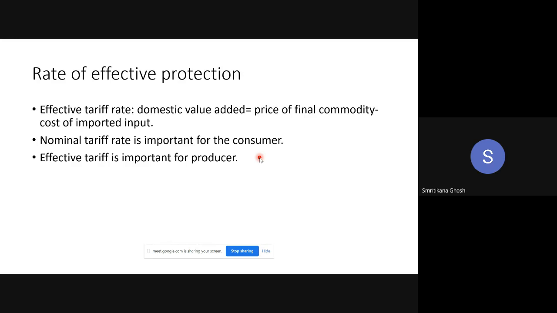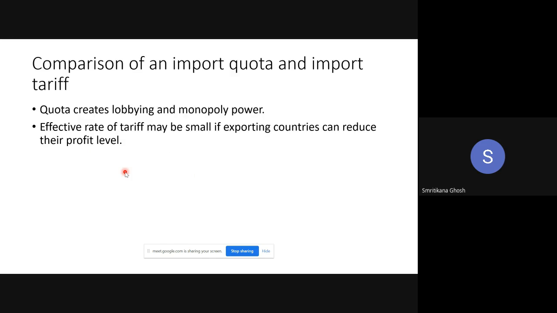The price without tariff is called the effective tariff. This is important for the producer. But for the consumer, they are not interested in the world price. They are only concerned about the ultimate price. So what is the ultimate price? International price plus the tariff. This is called the nominal tariff. So this is why consumers are only interested in the nominal tariff, whereas producers are interested in the effective tariff. Okay. So this is all about the effective protection.